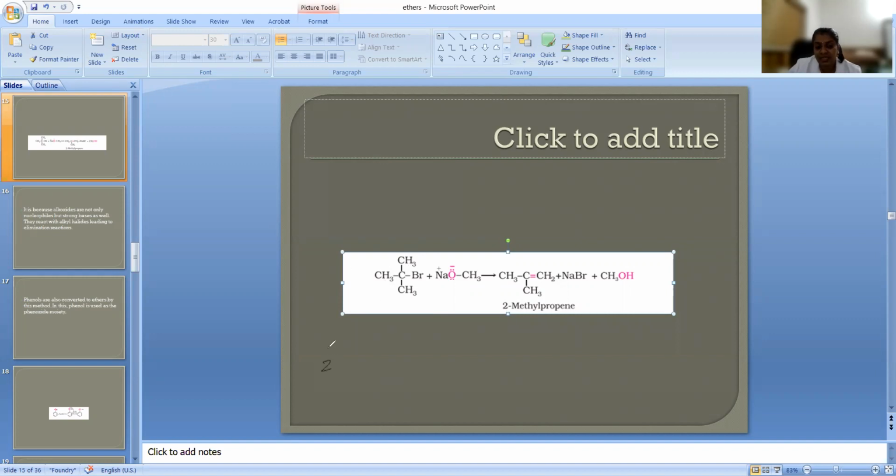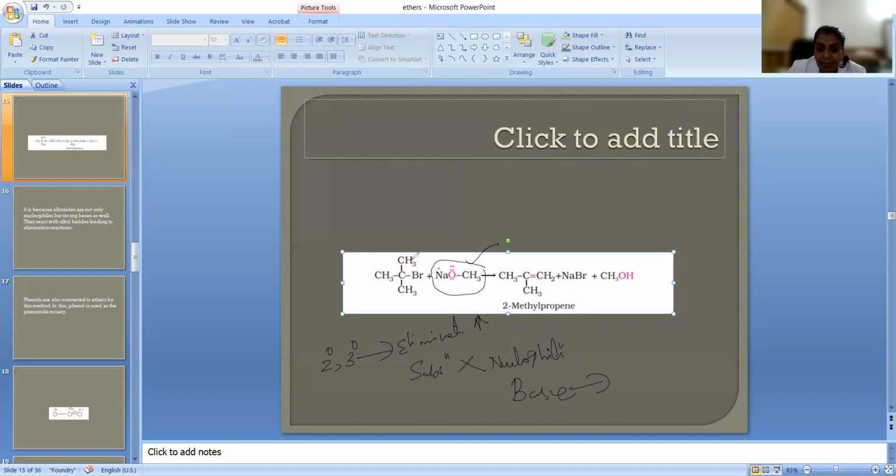So in the case of secondary and tertiary alkyl halide, what will happen? Elimination competes. Elimination is the reaction which is going to take place and the substitution won't take place. Here, nucleophilic substitution will not be taking place. It has a capacity to act like a nucleophile and a base, but it will be better as a base because it is having a rather bulkier group. If a bulkier group is coming, it will act more as a base rather than a nucleophile.